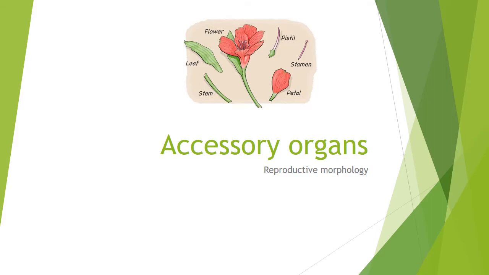Okay. Now we are going to learn accessory organs. In the previous class we also learned the parts of flowers. What are the parts of flowers? That is pistil, petal, sepal, perianth, bracts, pedicel, bracteole, thalamus, stamens. These are the parts of flowers.